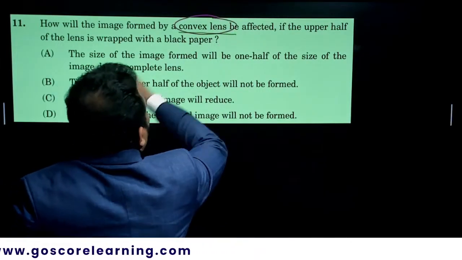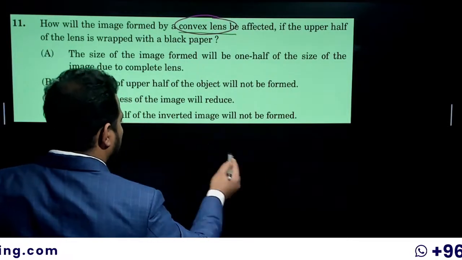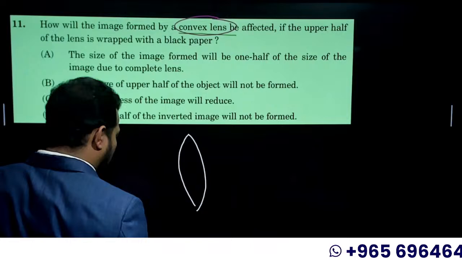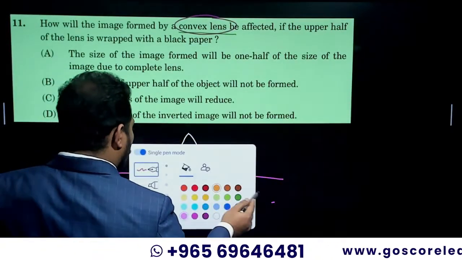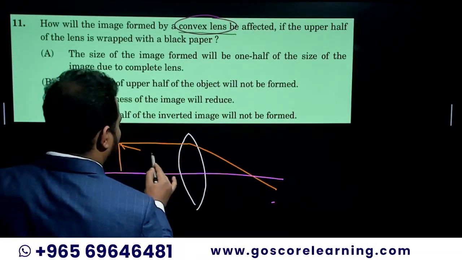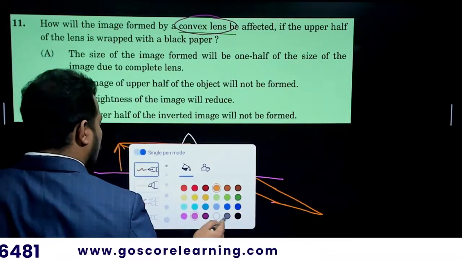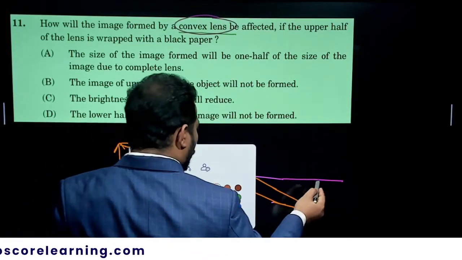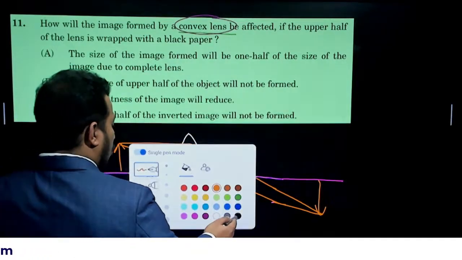For a convex lens, we can draw a simple diagram showing how the image is forming. There is an object, and let us take it that the image is forming over here. An inverted image is forming over there. So what is happening here?